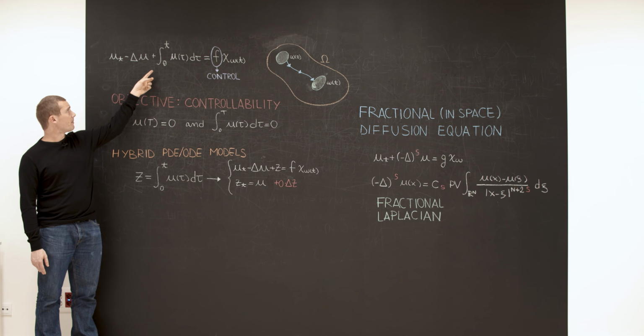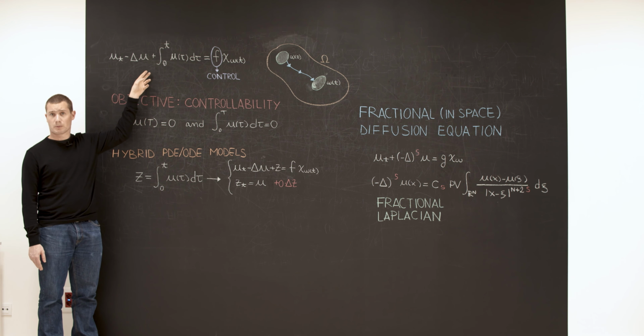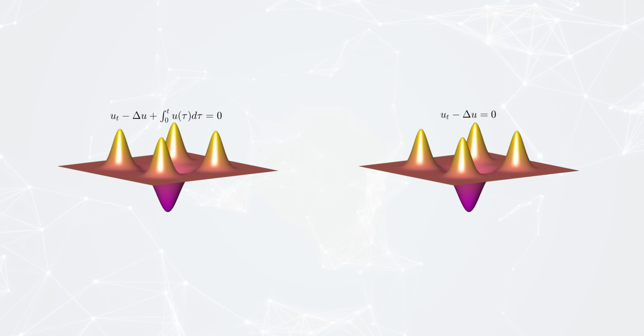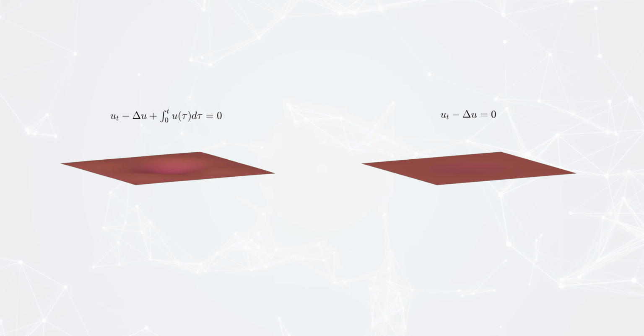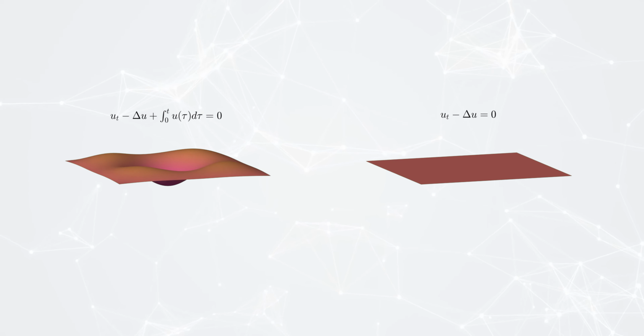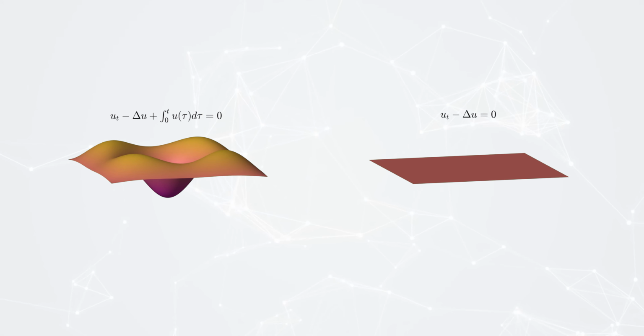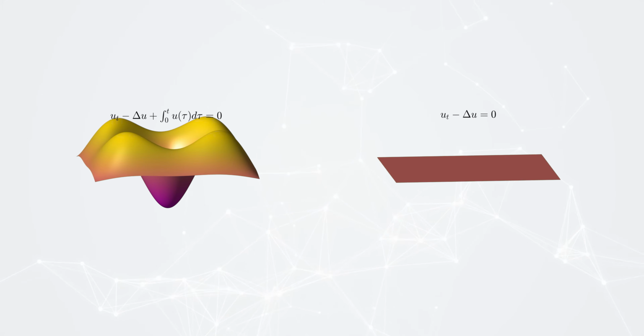In these models, the memory is introduced by a non-local term in the form of an integral in time during the time horizon of the state. The introduction of this term affects the dynamical behavior of the model. For instance, in the case of diffusive equations, as the physical process evolves, the memory accumulates and eventually injects new energy into the system, thus slowing down or even contrasting the natural propagation effects.